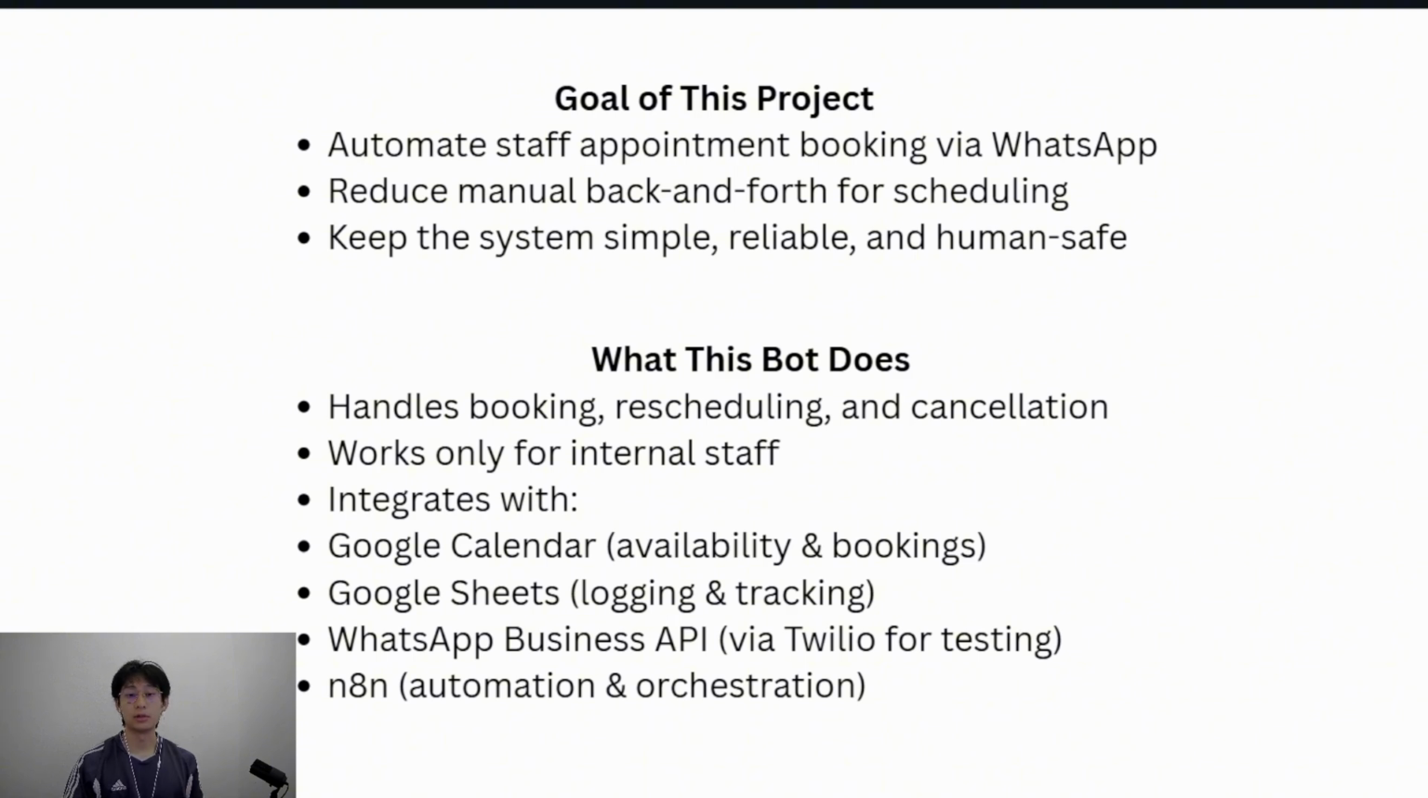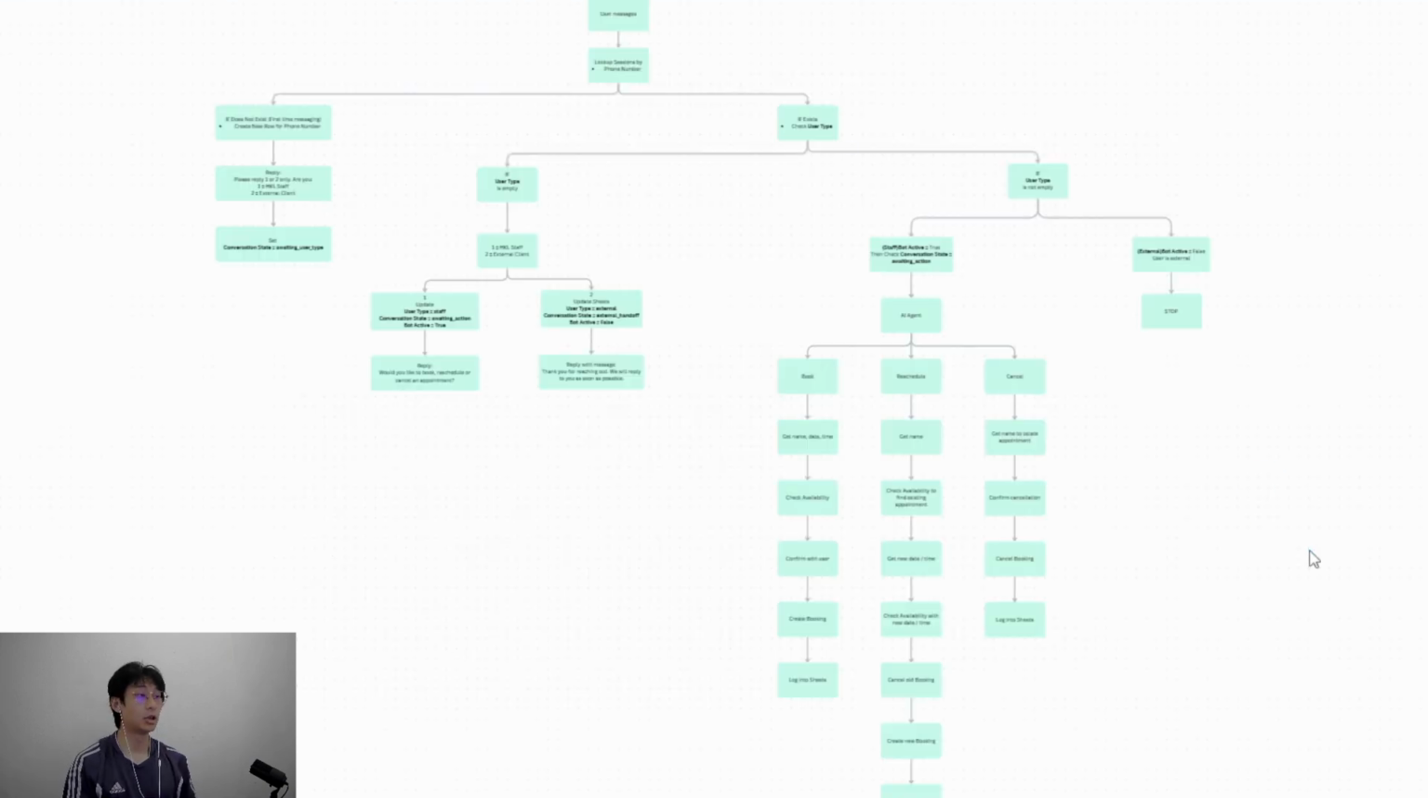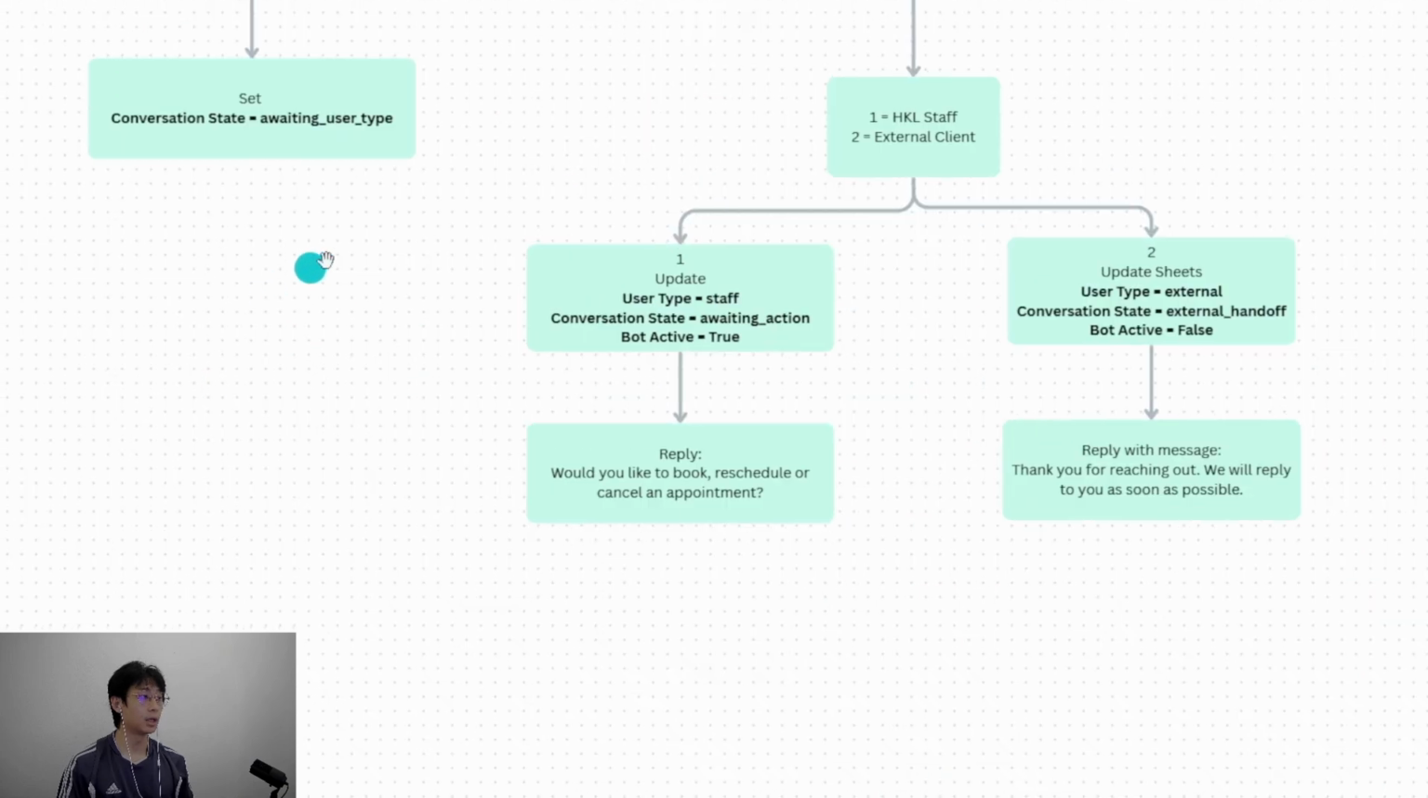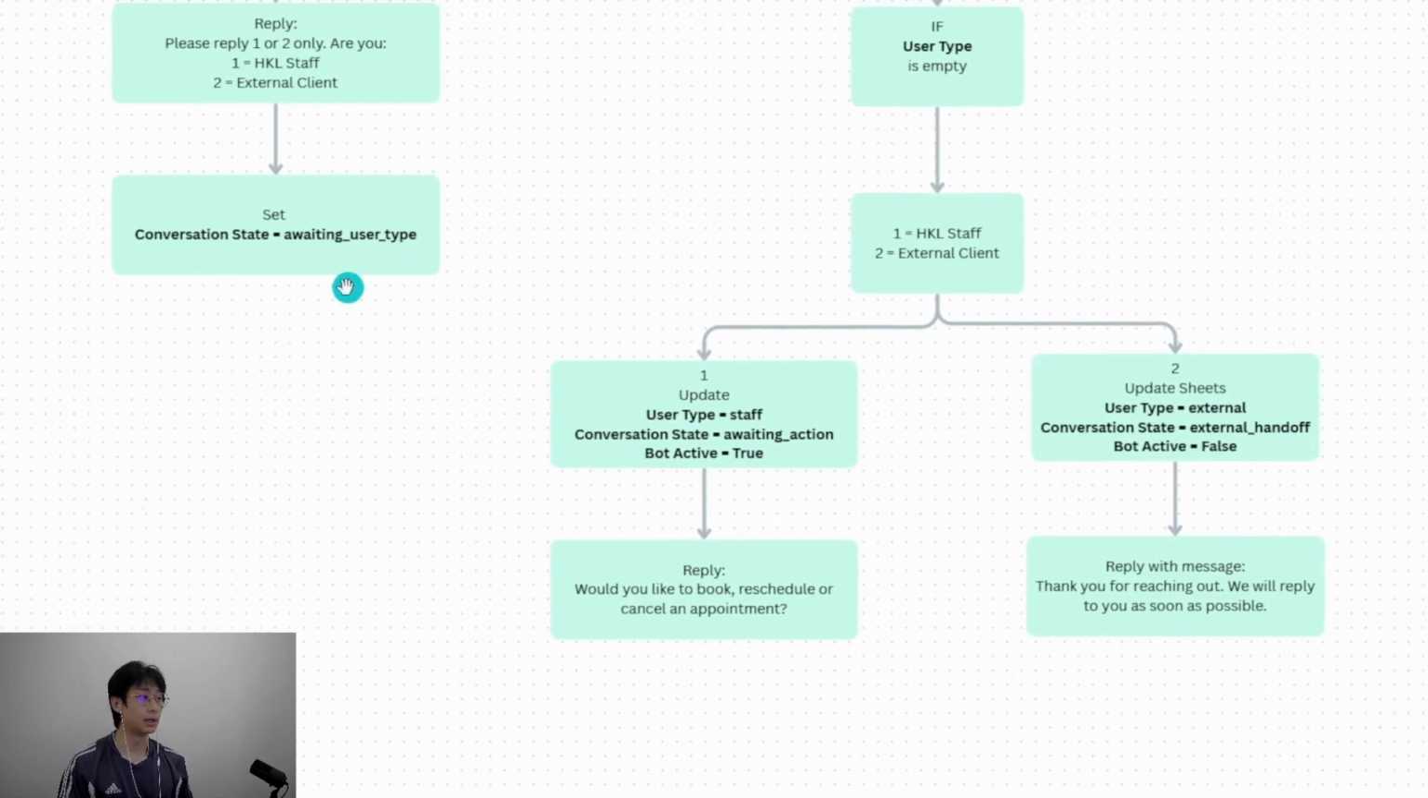Now that we've covered the requirements and goals, let's look at the high-level architecture and how the pieces fit together. This is the system's architecture that I've designed for my client. There will be a conversation state that directs the chatbot in understanding the current state of the conversation. There will be three states: awaiting user type, awaiting action, and external handoff.